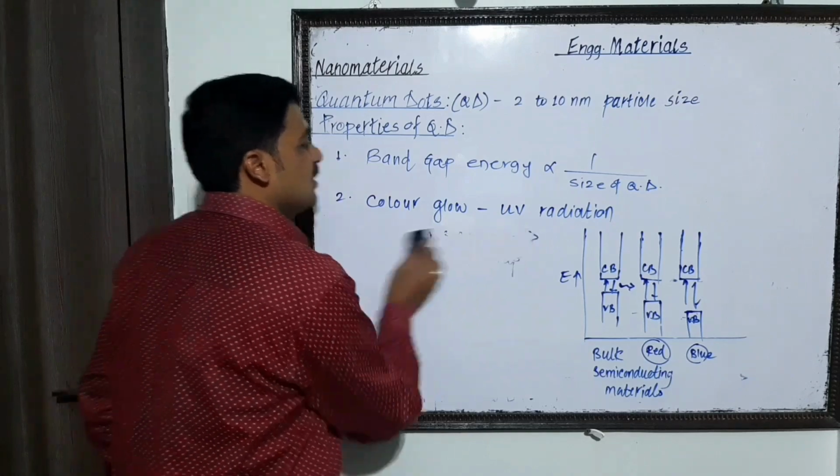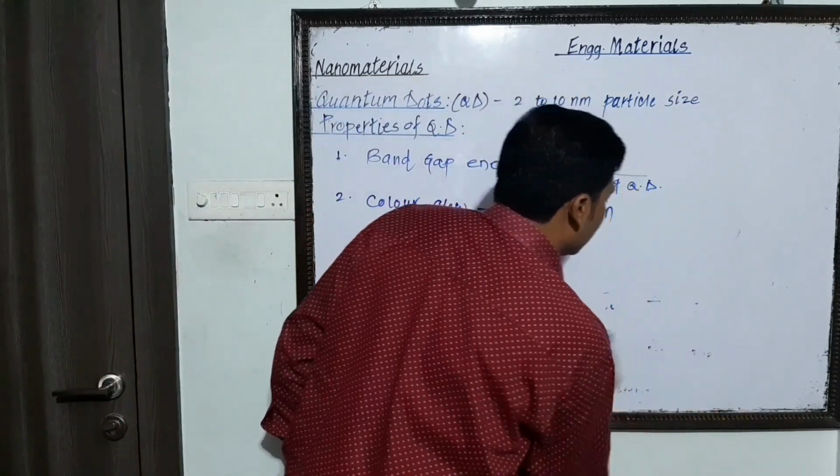Let us discuss the next important property of the quantum dot.